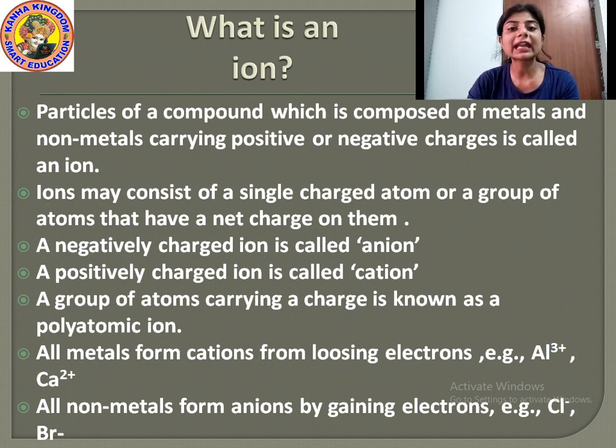And anions are negatively charged ions, and cations are the positively charged ions because they lose electrons from the valence shell of an atom. While undergoing a chemical reaction, the atoms of metals lose electrons from the valence shell. That is why they form cations, positive charge. And all the non-metals gain electrons. That is why they form anions, that is negative charge. Okay.